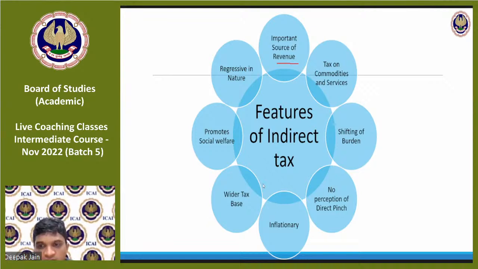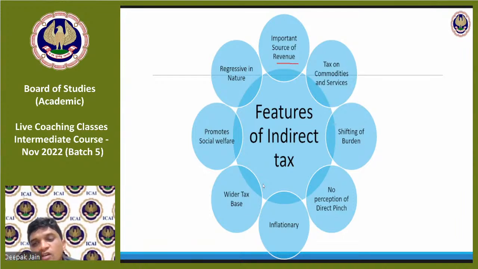So what does it mean by inflationary and wider tax base features? Wider tax base means it is spread out to every place. And inflationary means as and when the prices of the product increase, tax also increases. That's an example of being inflationary.